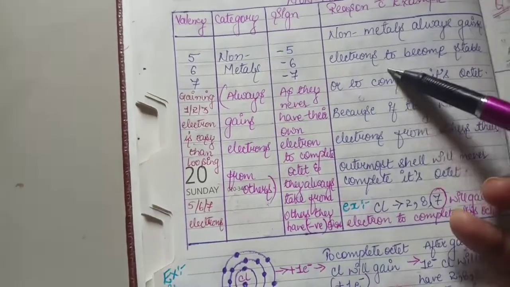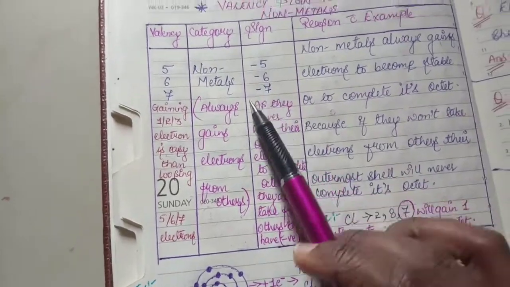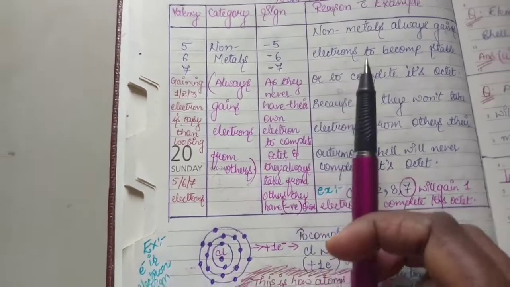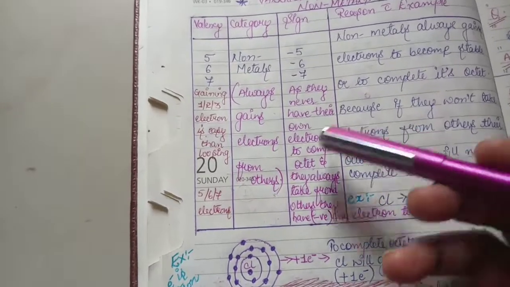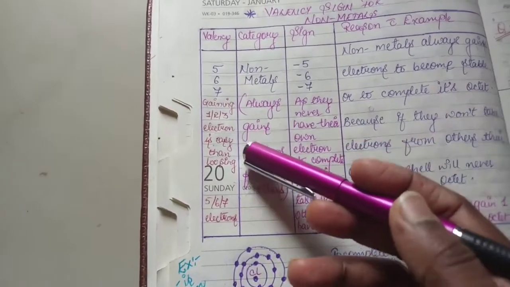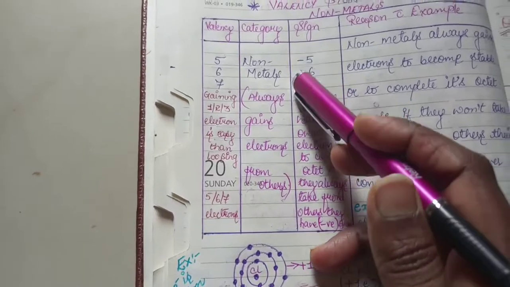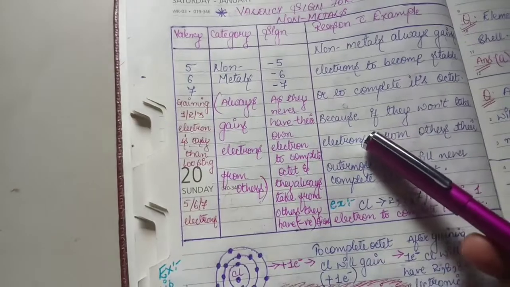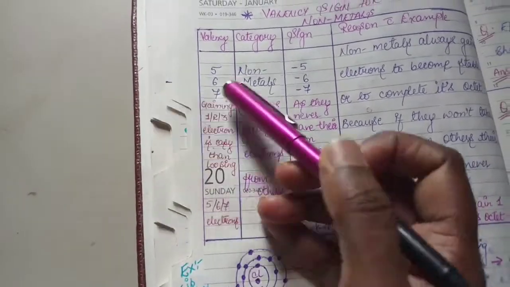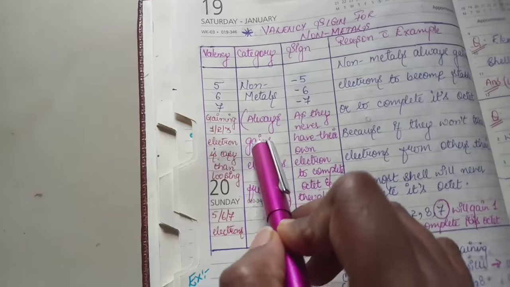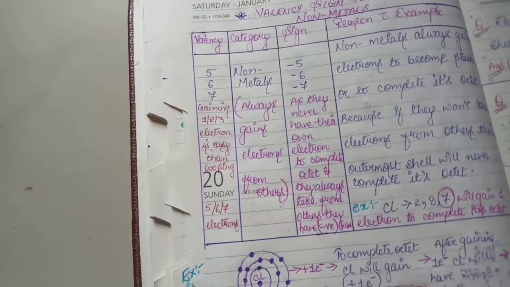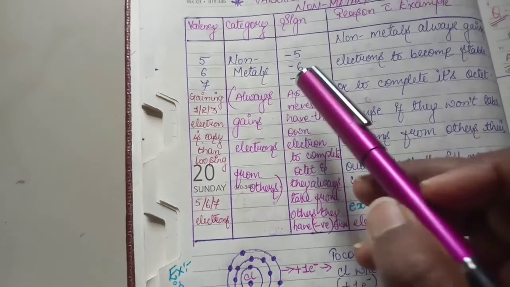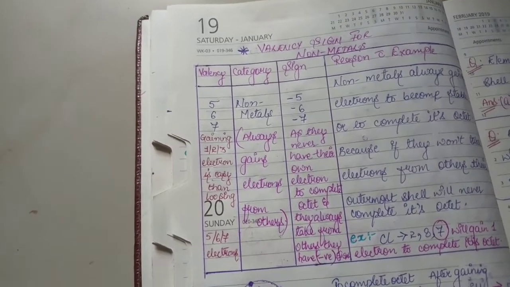These are selfish ones. Now why is this minus? The metals were plus because after losing electrons they were becoming stable. So they are also gaining, and they are also becoming stable. So why are we not putting plus for them? First of all, we can't put plus for everything, right? Because there has to be a differentiation between the metals and the non-metals when we are writing the valencies also, right? That is the first point. But that point doesn't justify why they have a minus symbol over here. They could have a multiply symbol, any symbol, right?